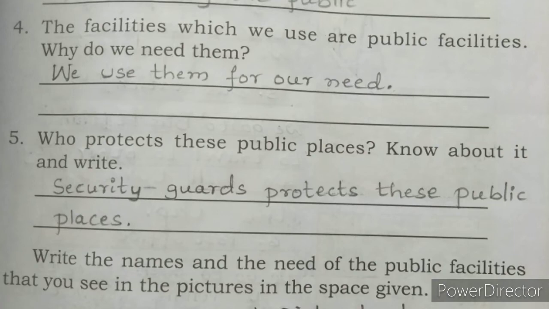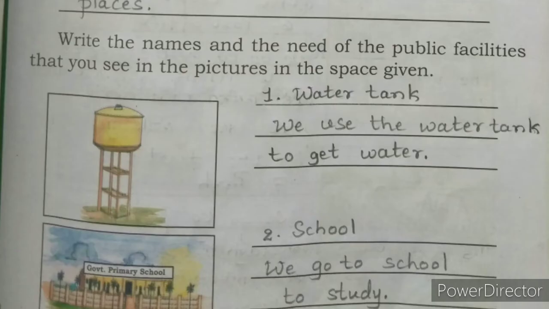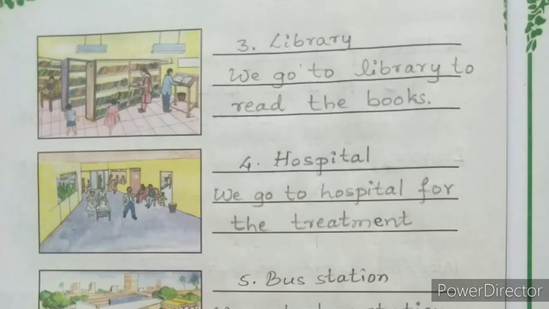Now, write the names and the need of the public facilities that you see in the picture in the space given. See here in the first picture you can see the water tank. Why do we use water tank, children? We use water tank to get water. Okay. Next, school. Why do we go to school? We go to school to study. Next is library. We go to library to read the books. Next, hospital. We go to hospital for the treatment.